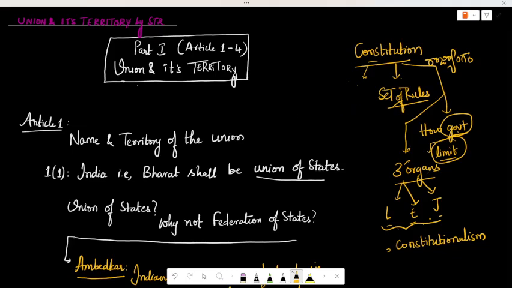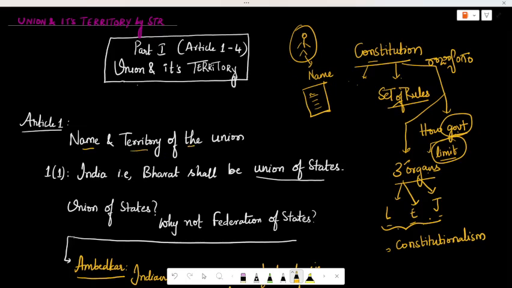Fine. So now let us get into the topic. Part 1, Union and its territory, and part 1 consists of articles 1 to 4. Let's look at each article in a very detailed manner. Generally when you are born, you'll be given a name. Your mother and father bring a book and write some name in it, about your lifestyle, how it should be and all. So article 1 speaks about the name and territory of the union.